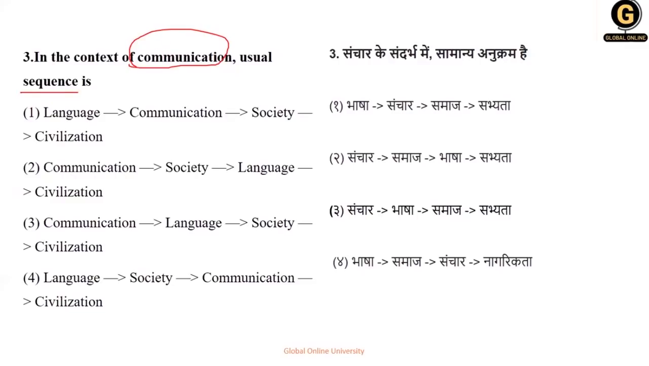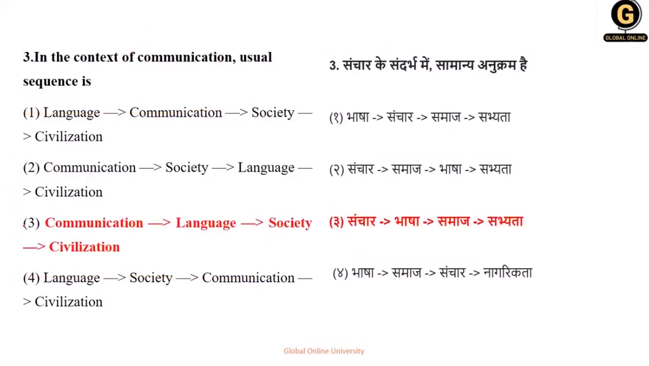So communication, so here we do not have an option of language, which will get cancelled. So we have two options with us. Okay, let's see now. So when we are talking about communication, obviously सबसे पहले क्या use होगा? Language. फिर होगा which will be conveyed to the society, that is in the form of civilized way. So the option number 3 is the right answer for this question. That is, your correct answer is option number 3.